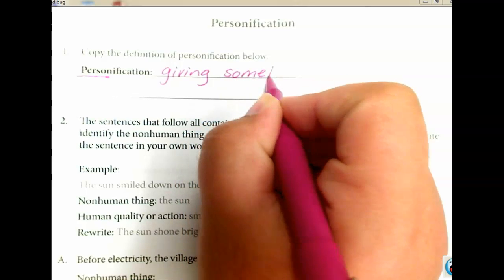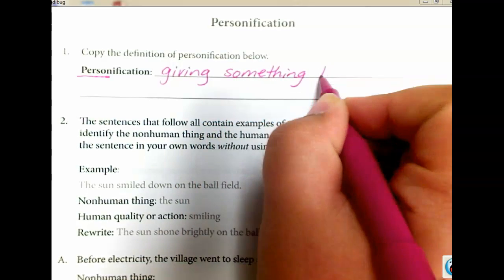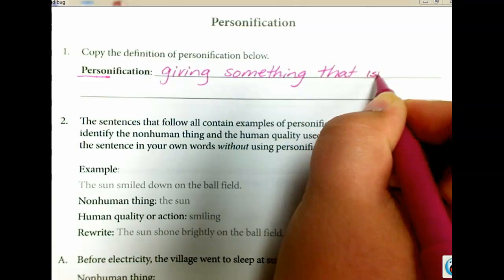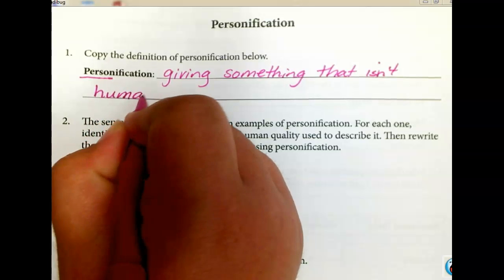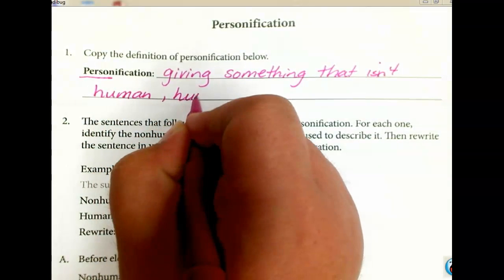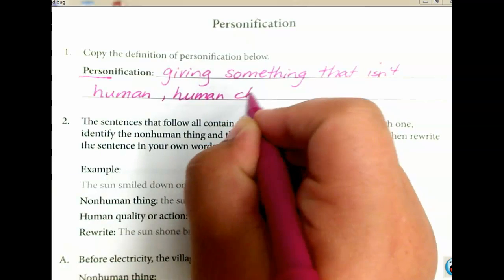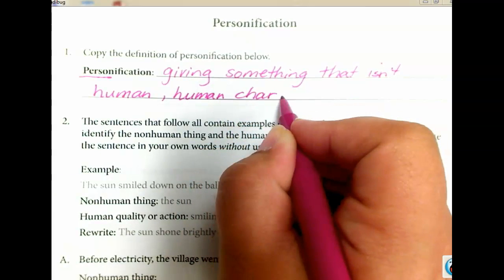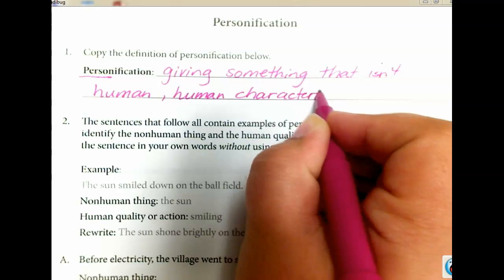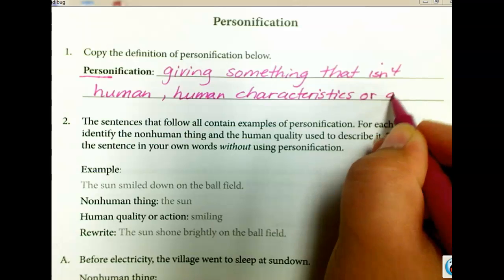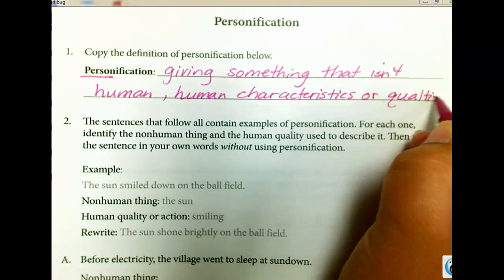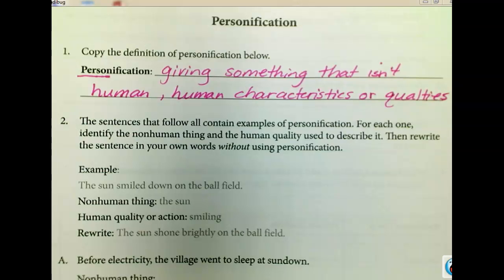Okay. Giving something that isn't human. I like that. Isn't human. Human characteristics, or we could even say qualities. With you all watching me, it's so hard to not misspell things. It makes me nervous. There we go. Remember, if you can't see, you're more than welcome to move. Giving something that isn't human, human characteristics or qualities.